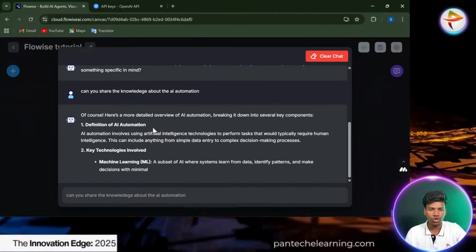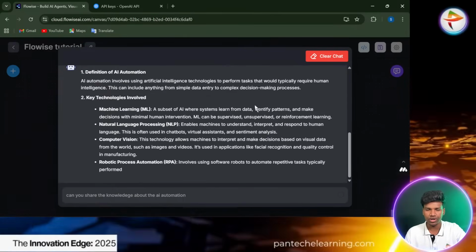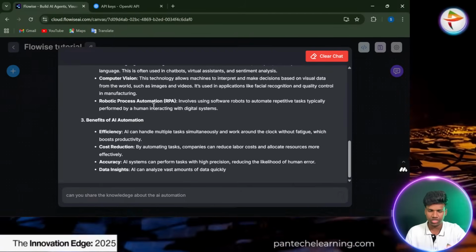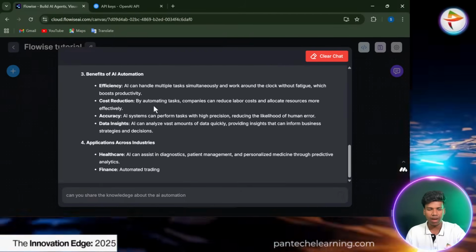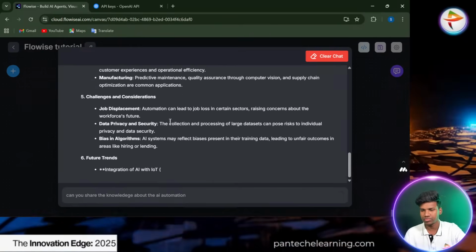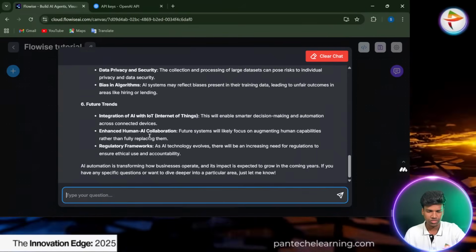Of course, here's a more detailed overview of AI automation. Break it down into several key components. So definition of AI automation, key technologies involved in the automation process, benefits of the automation, applications across industries, everything they provide here. Still it was executing, right? Same like ChatGPT.